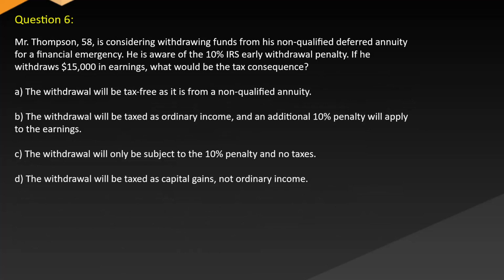Question 6. Mr. Thompson, 58, is considering withdrawing funds from his non-qualified deferred annuity for a financial emergency. He is aware of the 10% IRS early withdrawal penalty. If he withdraws $15,000 in earnings, what would be the tax consequence? A. The withdrawal will be tax-free as it is from a non-qualified annuity. B. The withdrawal will be taxed as ordinary income and an additional 10% penalty will apply to the earnings. C. The withdrawal will only be subject to the 10% penalty and no taxes. D. The withdrawal will be taxed as capital gains, not ordinary income.